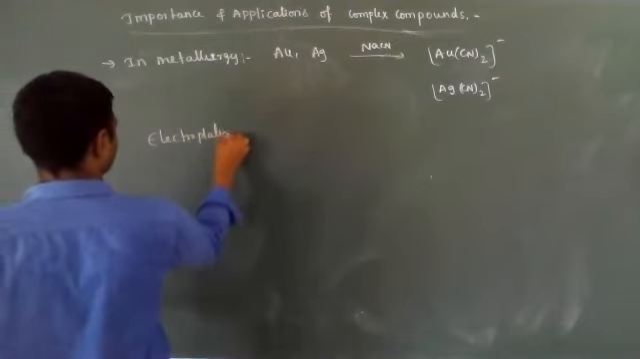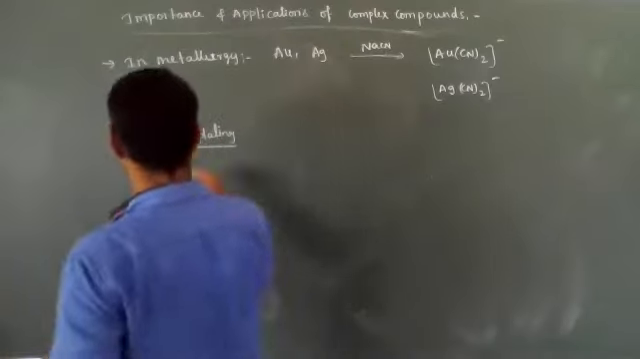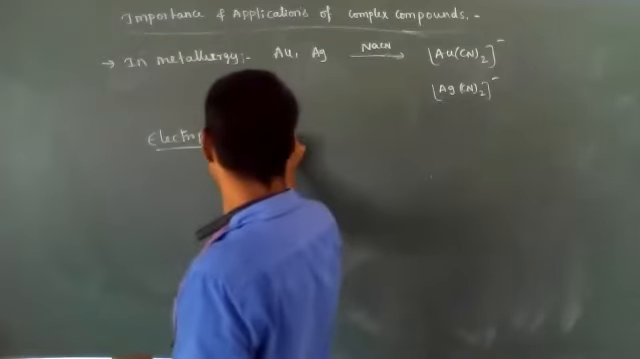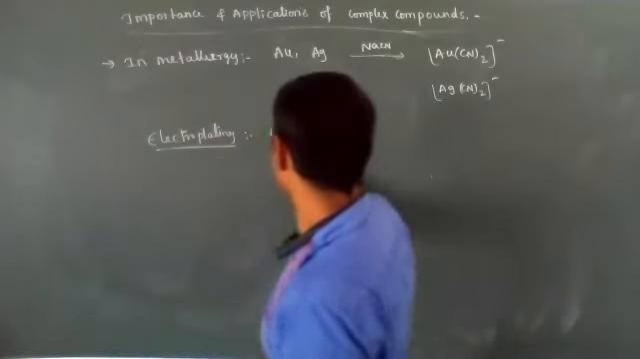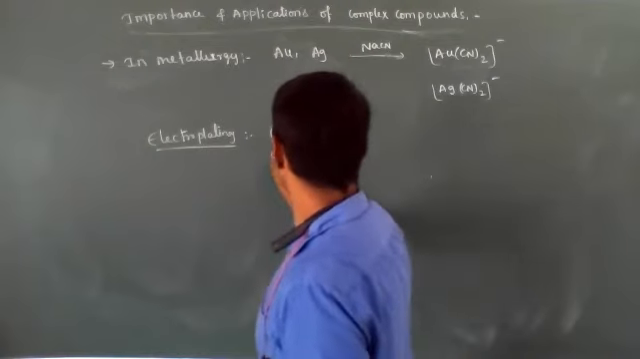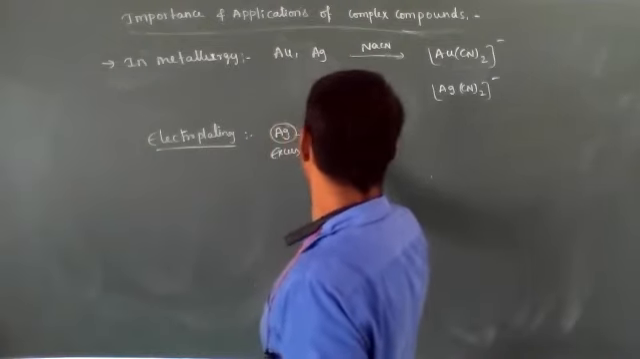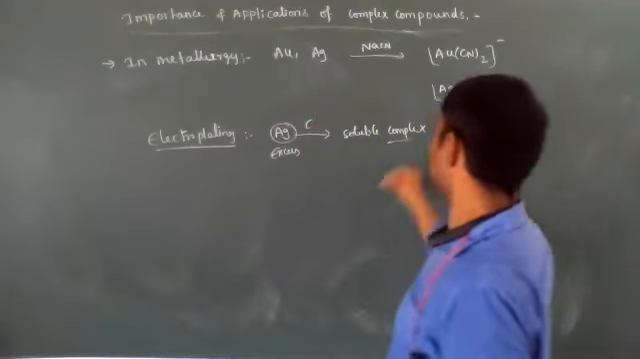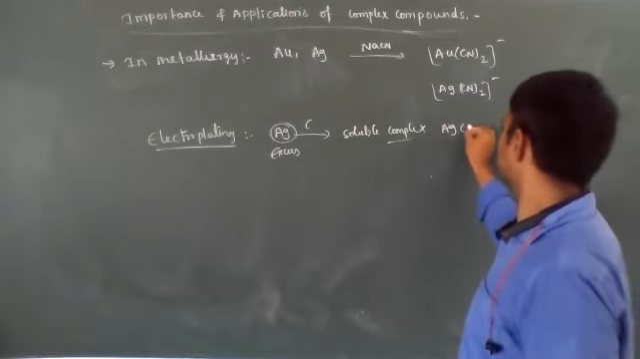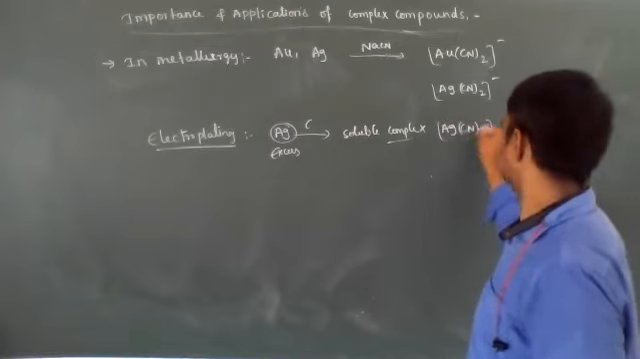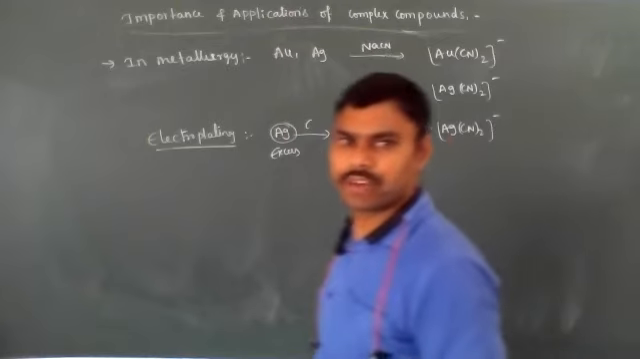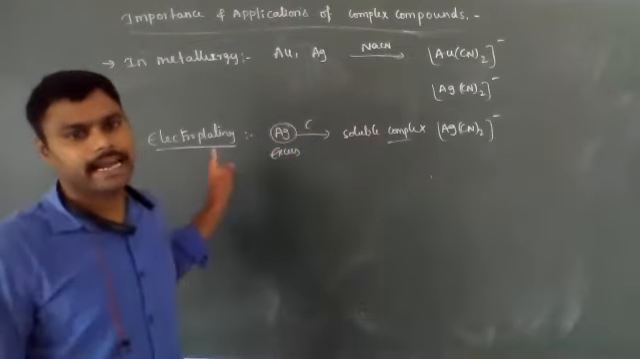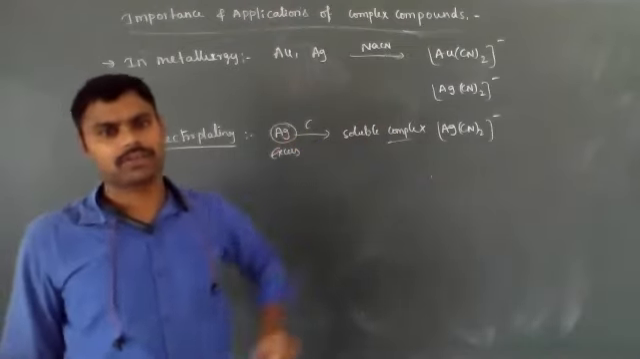In the electroplating process, what happens? It is coating of metals. For example, for silver coating, the excess silver is converted into a soluble complex in the form of [Ag(CN)2]-. So complex compounds are used in the electroplating process and in metallurgy, the extraction of metals.